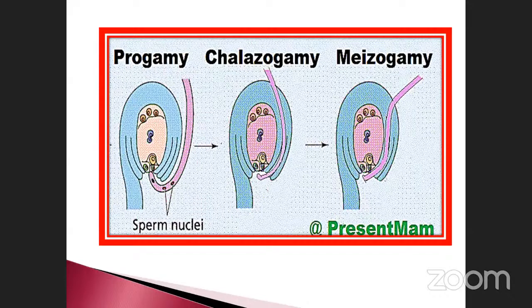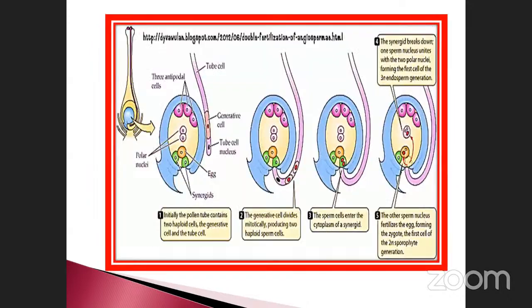This is the entry point of the pollen tube. If the entry takes place in this way, that condition is called porogamy, because it enters through the micropyle. Chalazogamy: see, this portion is called the chalaza. The pollen tube enters in this way, but finally it reaches the micropyle. Mesogamy means middle. These are the types of entry of the pollen tubes.